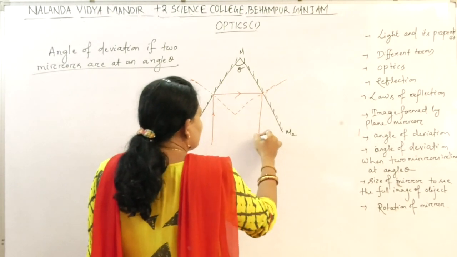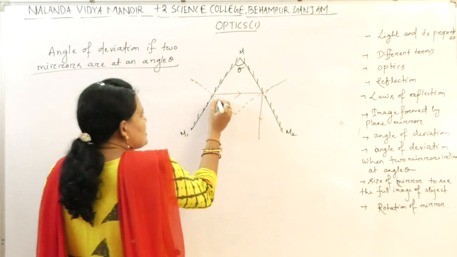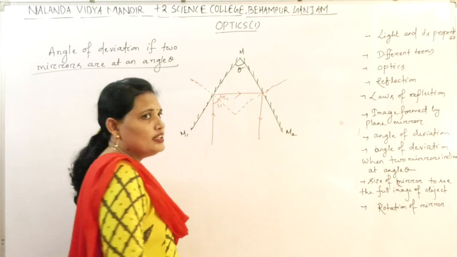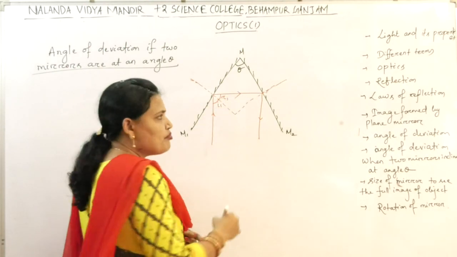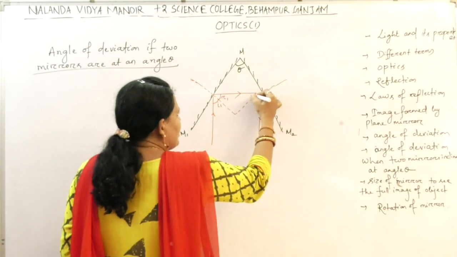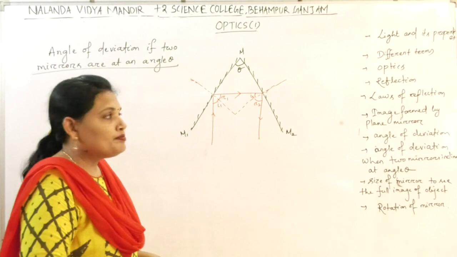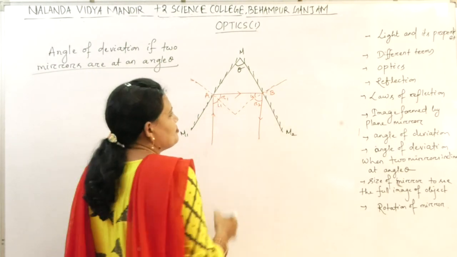The ray gets reflected along this path. So this is the angle of incidence I1. This is the angle of reflection R1. The ray falls on the second mirror surface, so this is I2 and this is R2. Let these points be A, B.